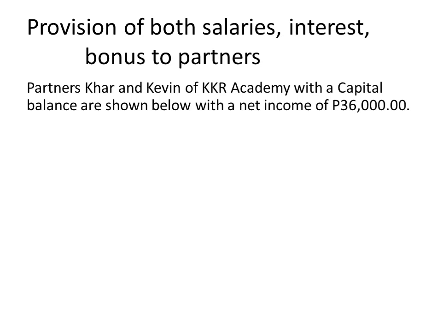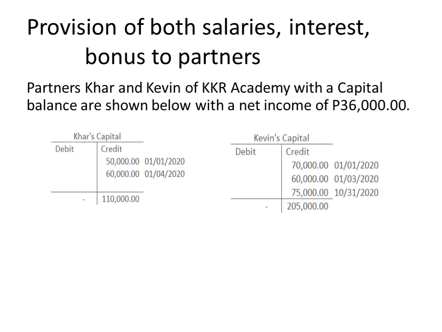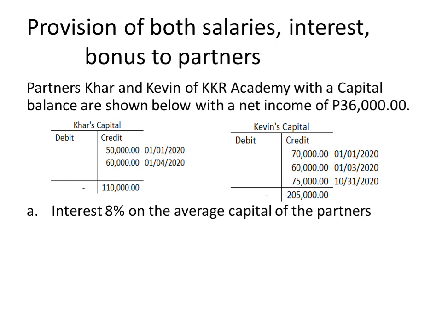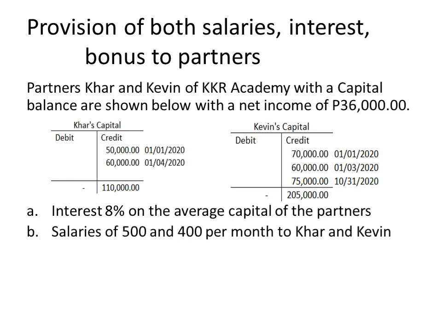So take note, partners Carr and Kevin of KKR Academy, with the capital balances shown below, have a net income of 36,000. So here the capital balance is still the same. So we have interest of 8% on the average capital of the partners. Take note, we already computed the average capital balance. And then salaries of 500 and 400 per month.